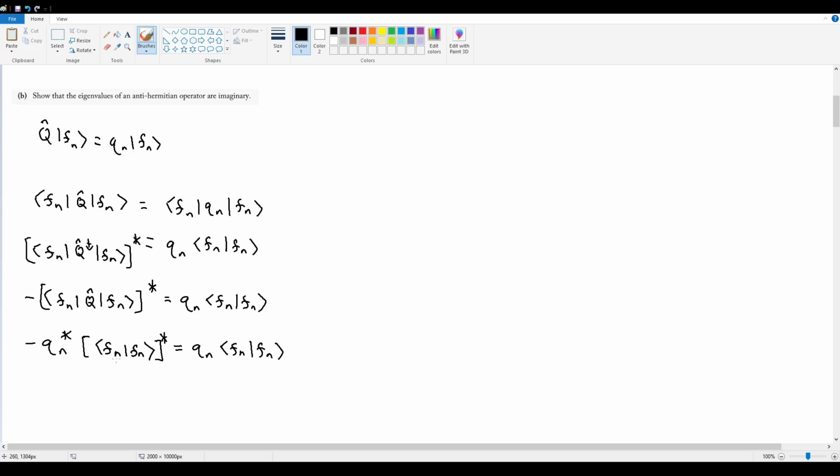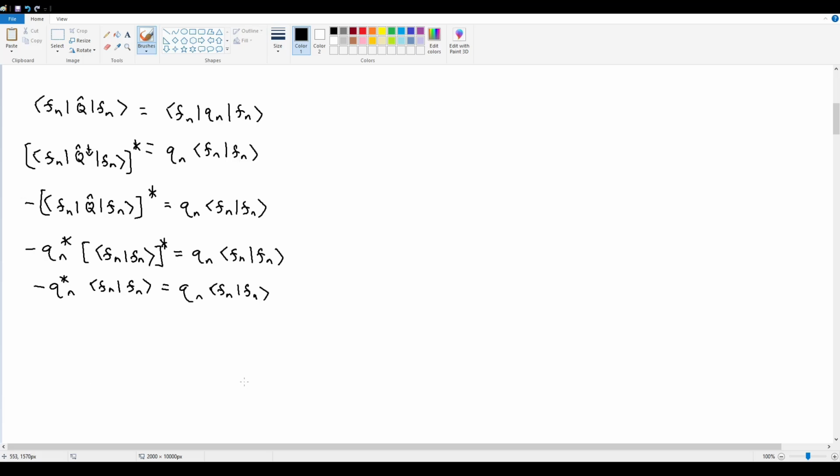And at this point, there's nothing stopping me from arbitrarily switching the order on this inner product again to get a matching Fn inner product with itself on the left, right? Because this is basically the same thing as just Fn inner product with itself. Since it's an inner product with itself, I can freely switch the order and add the complex conjugate at will. This is equal to, once again, Qn Fn Fn.